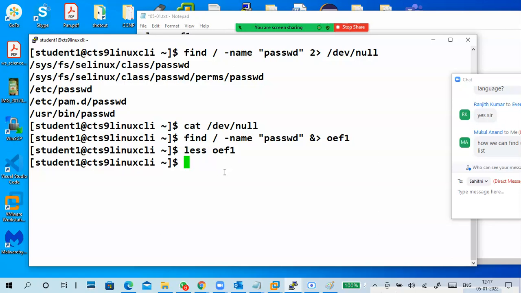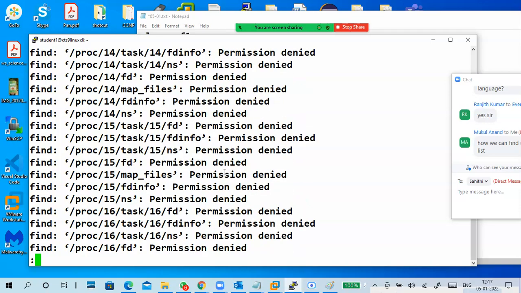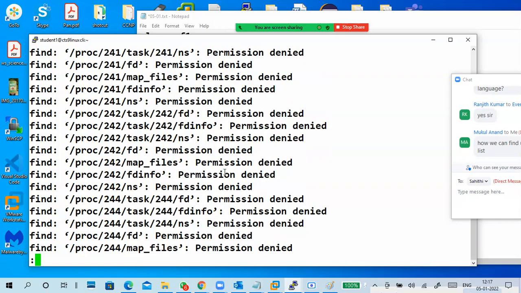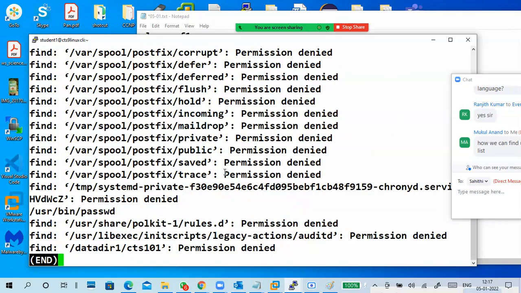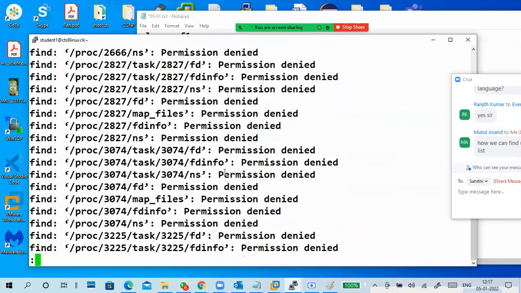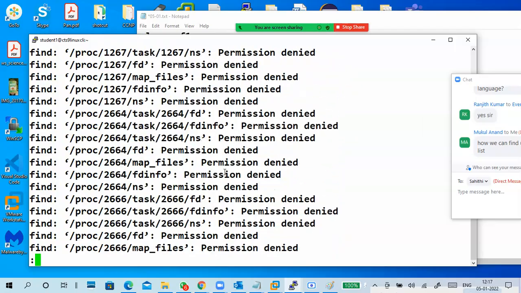One more is there, that is appending. Appending means, for example, put another command and append both error and output to the file. Again you go to less, page-wise is better. I'm searching for the first passwd file related entry. Yeah, passwd file is showing.